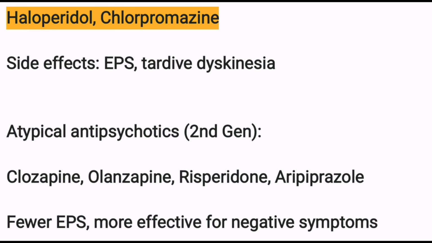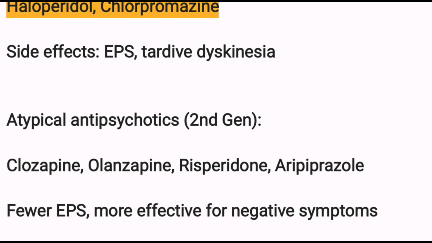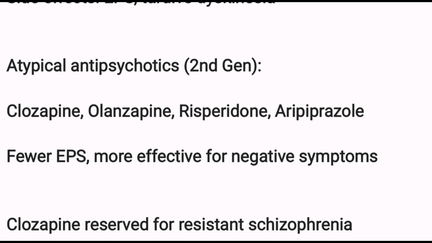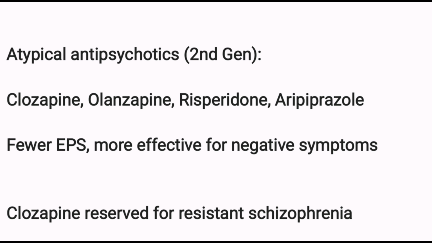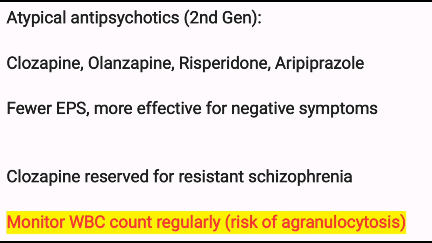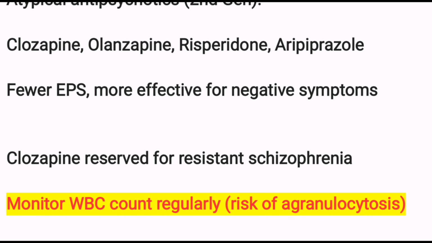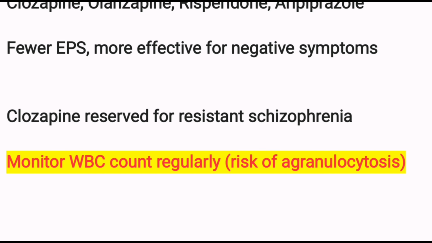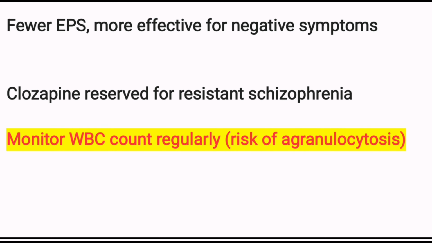Then atypical antipsychotics, second generation: clozapine, olanzapine, risperidone, aripiprazole, fewer EPS, more effective for negative symptoms. Clozapine is reserved for resistant schizophrenia. Closely monitor WBC count regularly. Risk of agranulocytosis.